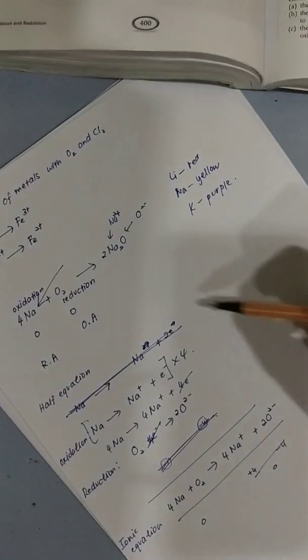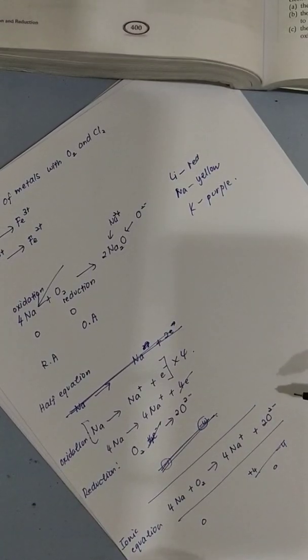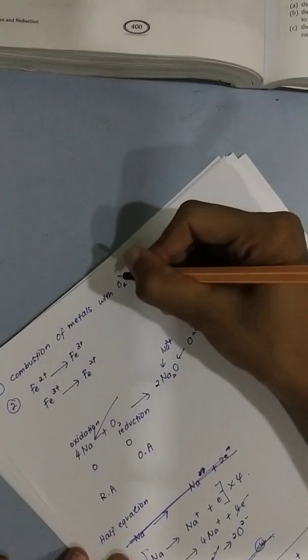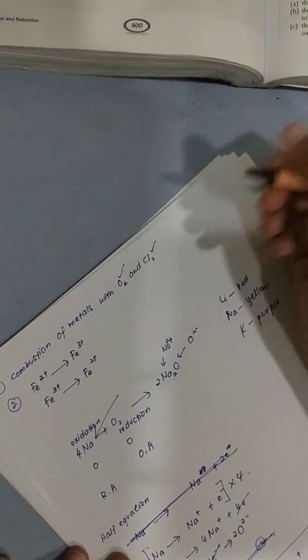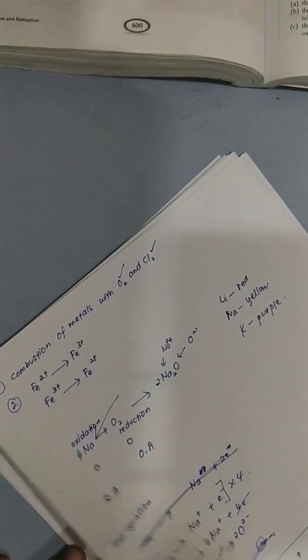Now this one you already learned last year in electrochemistry. So if you've forgotten, you got to revise back. I cannot be teaching again the same thing. Okay, so with oxygen done, now let's go through an example for chlorine. With chlorine gas, how will it react?